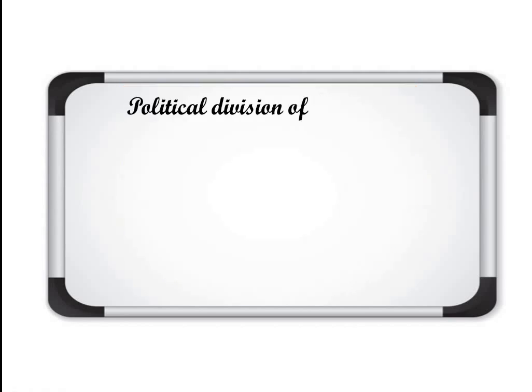The next is the political division of India. Politically, for the purpose of administration, for better administration, our country is divided into different states, and then states are further divided into different districts, and districts are further divided into different tehsils, then villages or cities. So here we'll talk about the political division of India, in which we talk about different states and union territories. Clear?